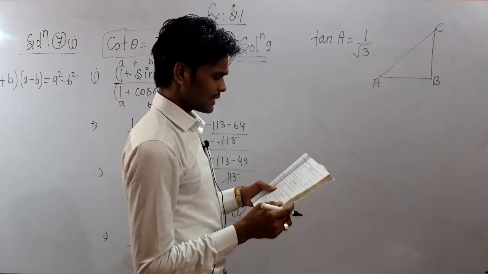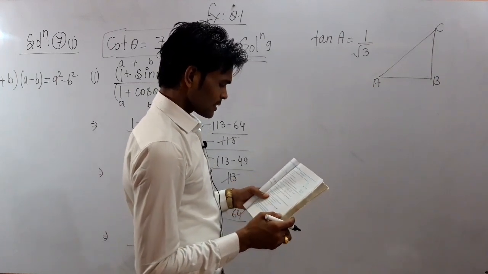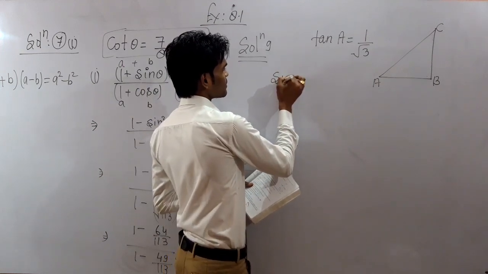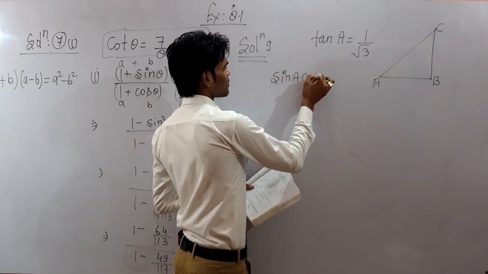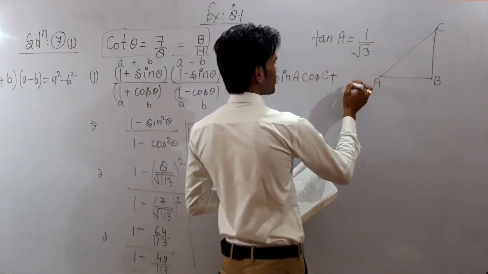So we need to find or check that sin A cos C plus cos A sin C is equal to what?